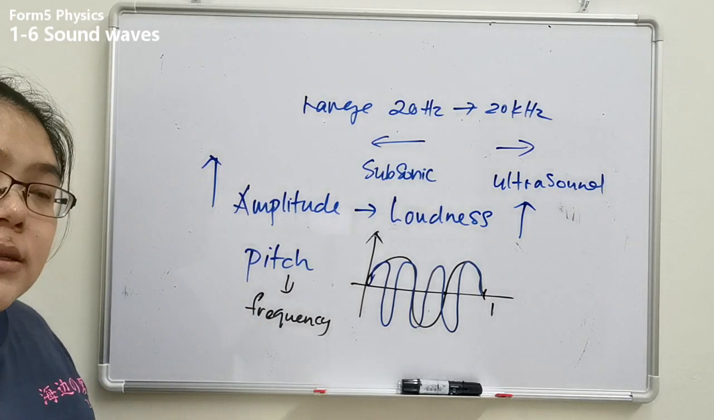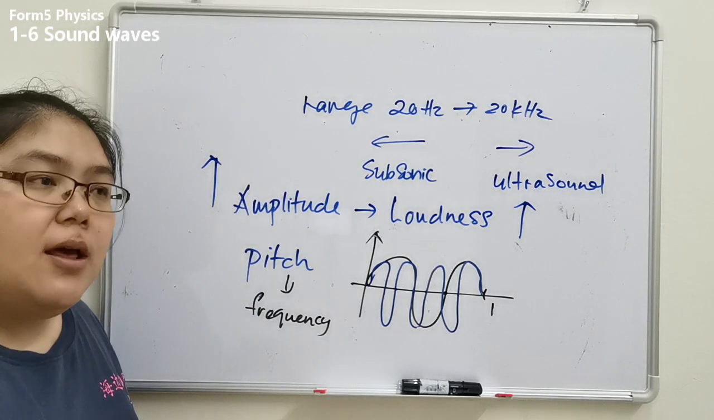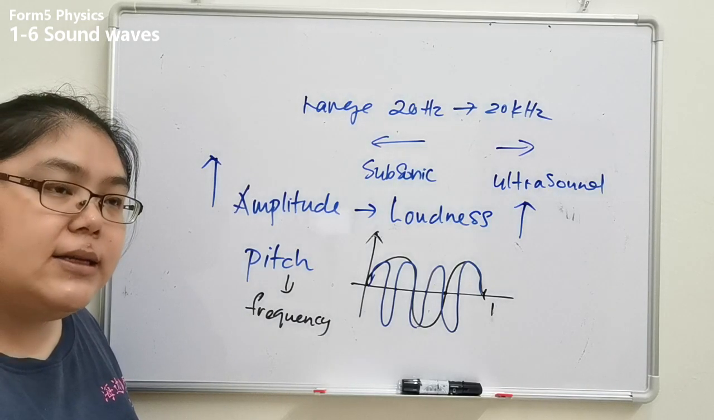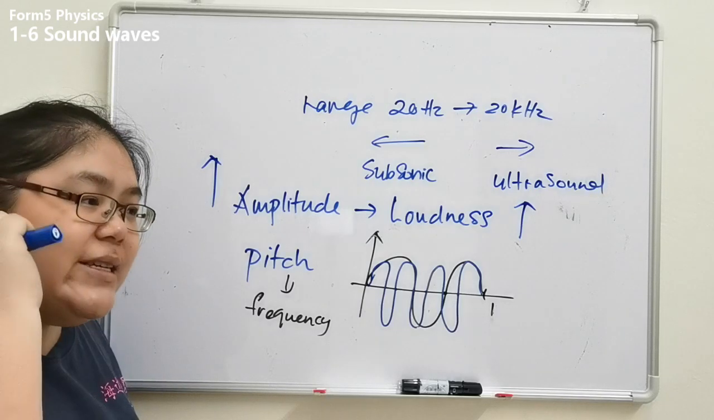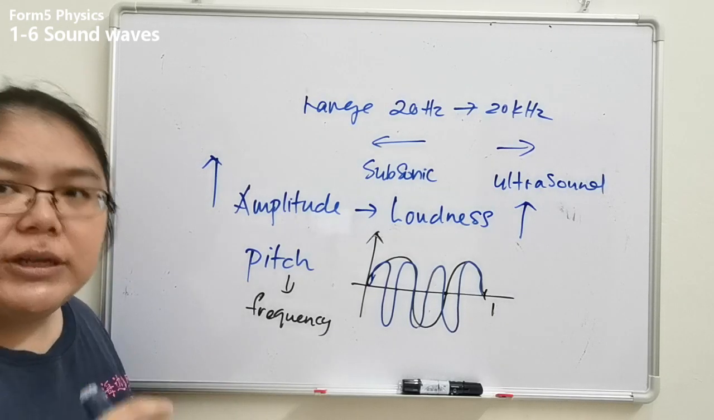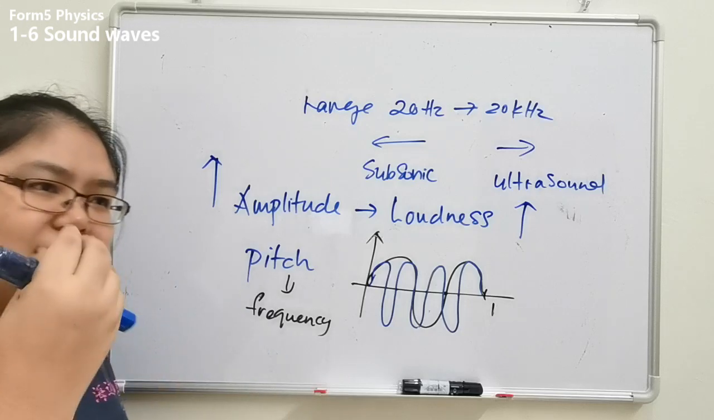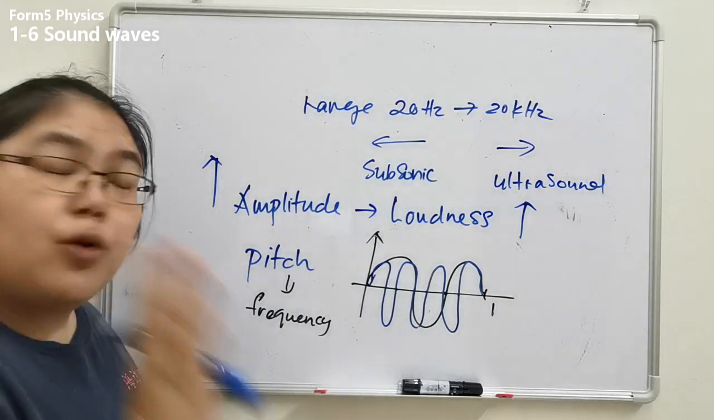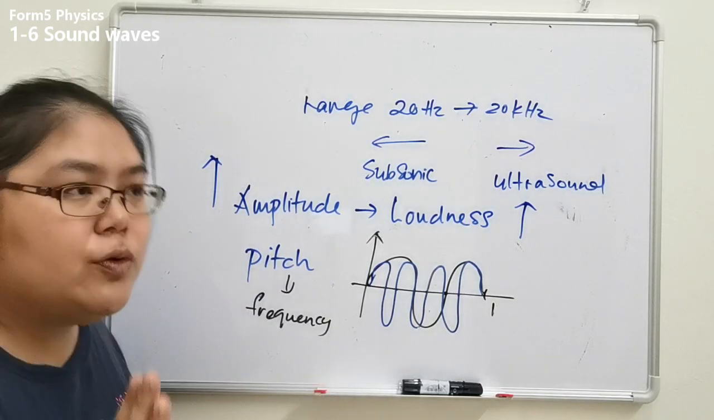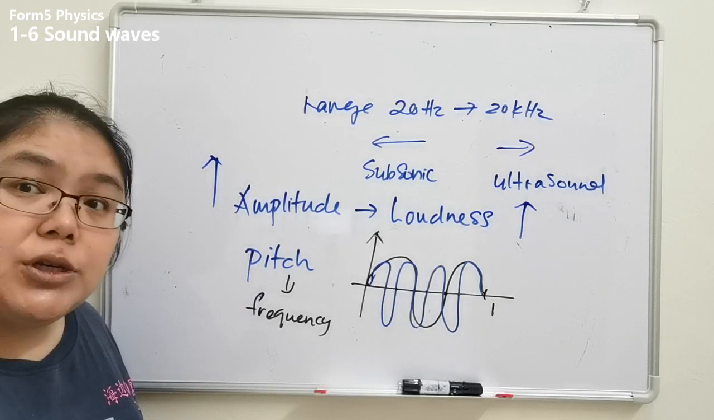Okay, loudness and pitch are different. Loudness means you can hear the sound become louder, but it does not make it very hard for your ear to listen. Pitch means the sound becomes very sharp, sharp until your ear cannot tahan, you want to close your ear. That is called high pitch.